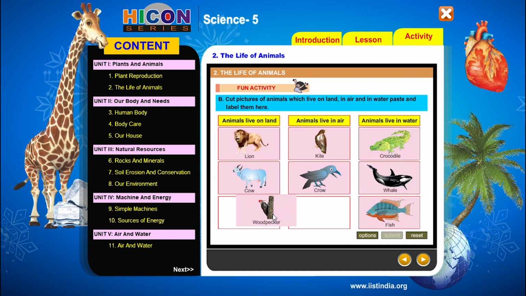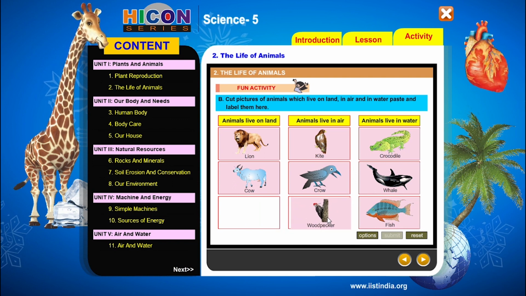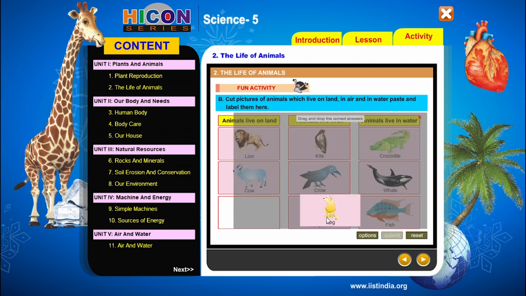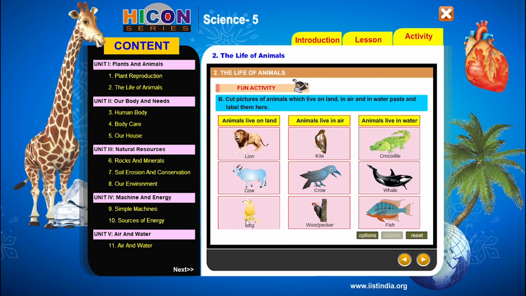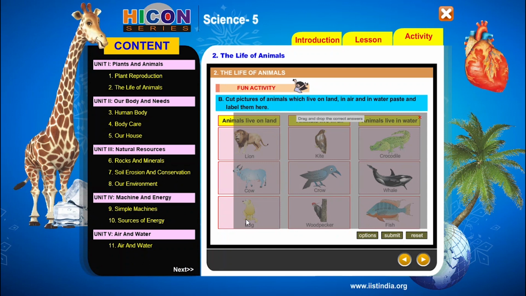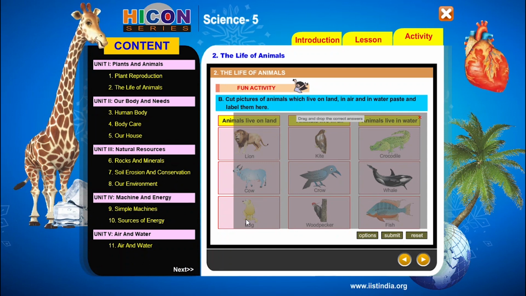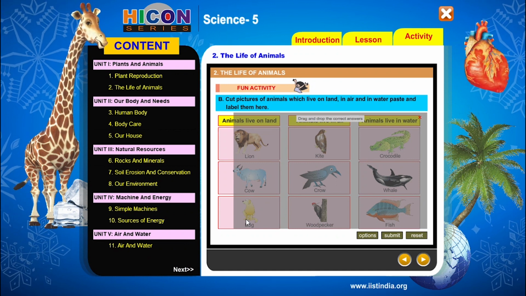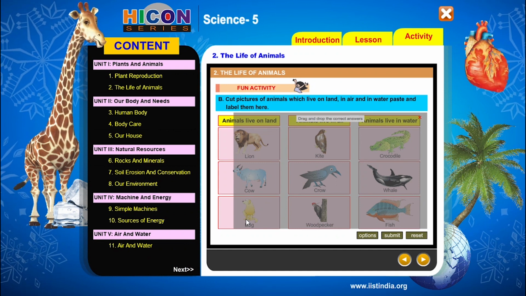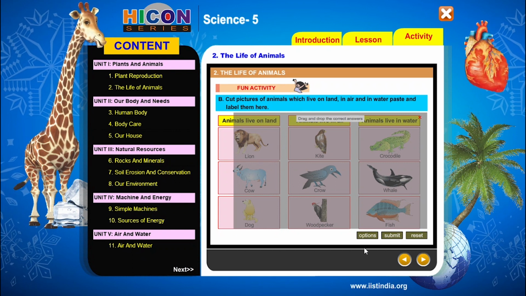Next, woodpecker. Woodpecker is a bird which lives in air. So paste this picture here. Next, dog. Dog is also an animal which lives on land. So paste this picture here. So children, these are some animals which can live on land, water and in air. You can also collect some more pictures and paste them here also. So practice this activity at your home.